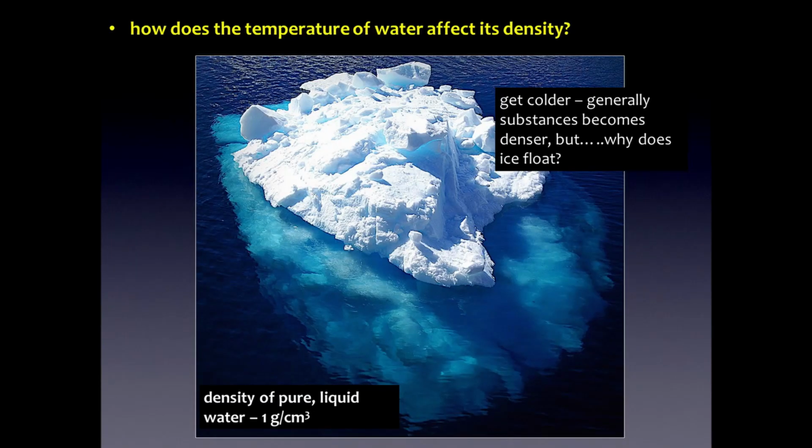Now let's answer the age-old question, why does ice float? Ice is a solid. Why does it float in water? When you put other solids in the water, they sink. Generally, as a substance gets colder, it becomes denser. So why does ice float? We're going to look at this over the next couple of slides. How does the temperature of water affect its density? And we see once again this is very unique behavior of water.